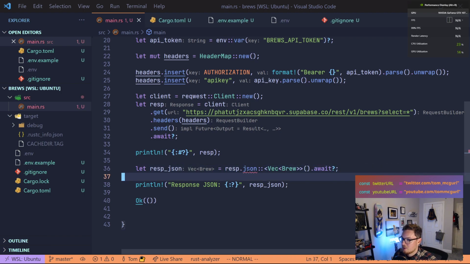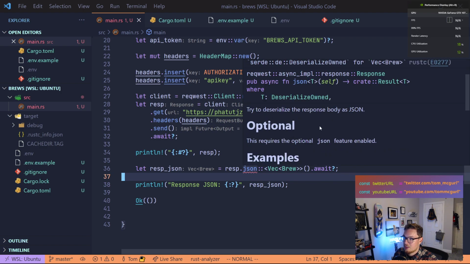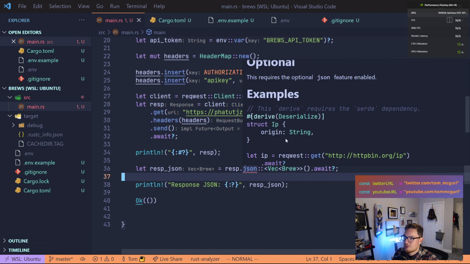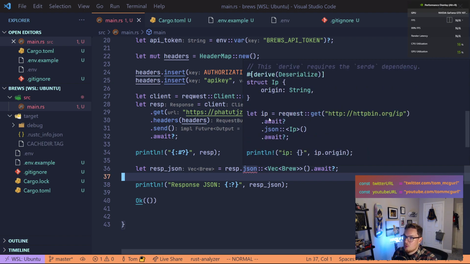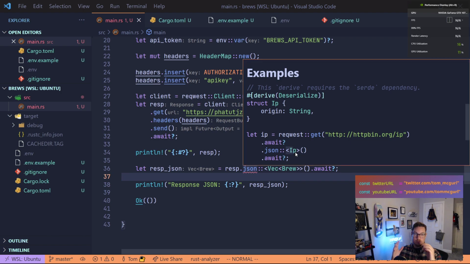So here we're saying JSON, and it's saying the trait bound Brew: serde Deserialize is not satisfied. Required because of the requirements of the implementation for blah, blah. Basically, if you look here, it says try to deserialize the response body as JSON. Here's some options. So it shows you right here what's going on. Here it's giving an example, trying to deserialize an IP. And this is why we love Rust, right? Look at this example. What is different about this?